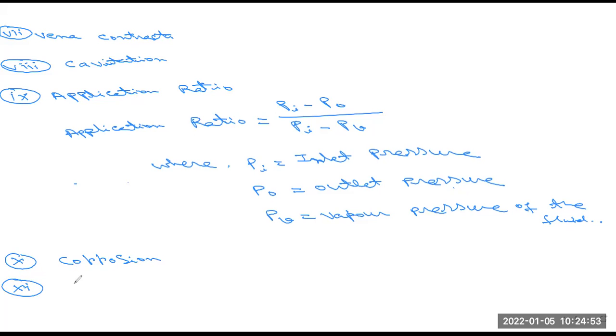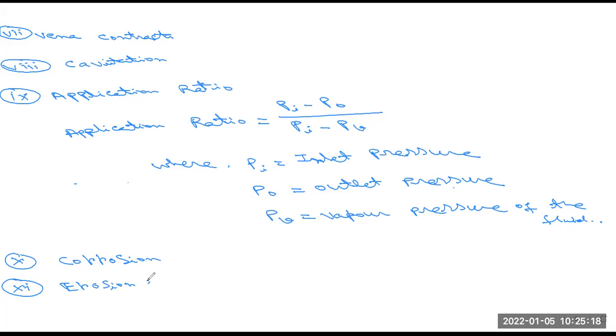Next, number 11. This question is very important. A question can come asking for the basic definition of terms used in our process control valves, and at that time you have to discuss them one by one, briefly. Next, erosion. What is erosion?